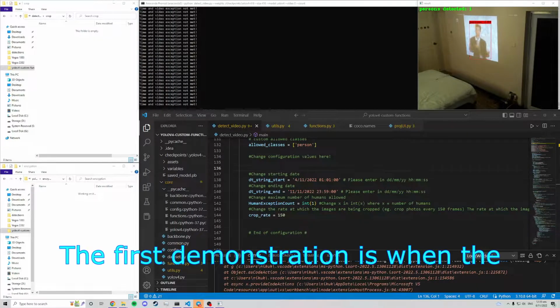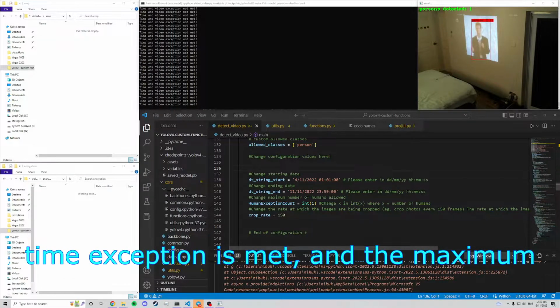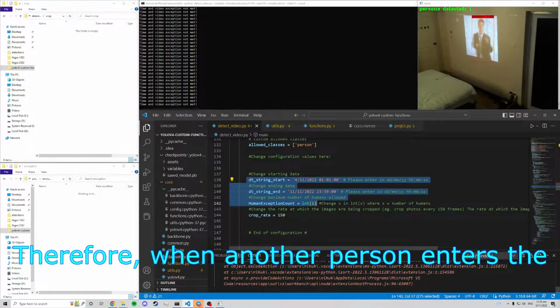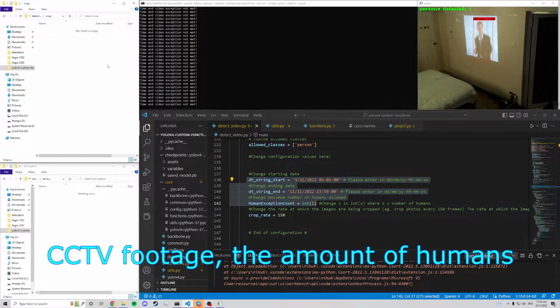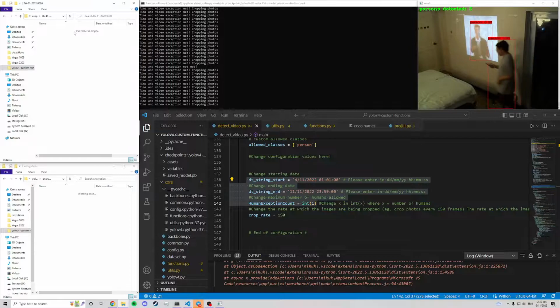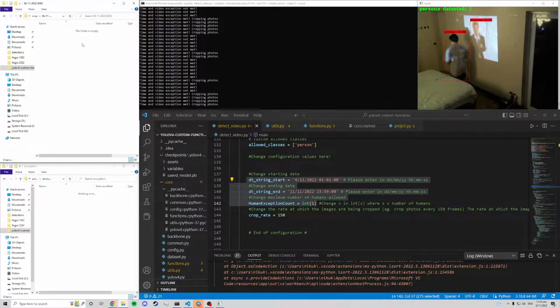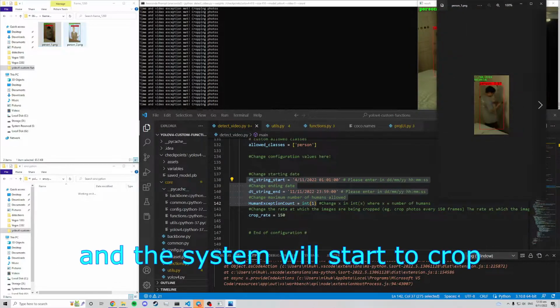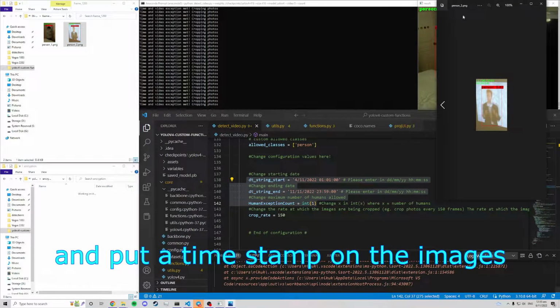The first demonstration is when the time exception is met and the maximum amount of humans allowed is 1. Therefore, when another person enters the CCTV footage, the amount of humans detected will be changed to 2. Therefore, a new folder will be created, and the system will start to crop and put a timestamp on the images being cropped.